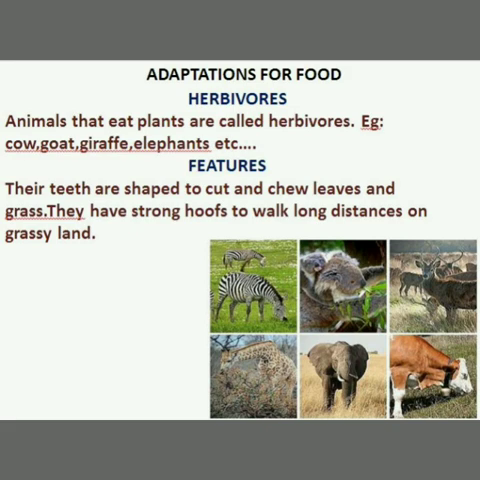Next, adaptations based on food. Based on the type of eating habits of animals, they are classified into herbivores, carnivores and omnivores. First, herbivores. Animals that eat plants are called herbivores. Example, cow, goat, giraffe, elephants.